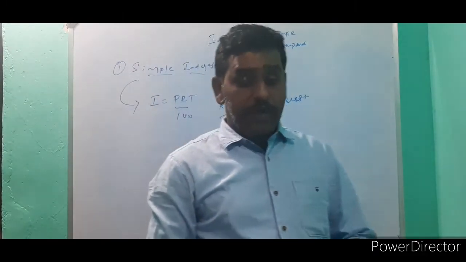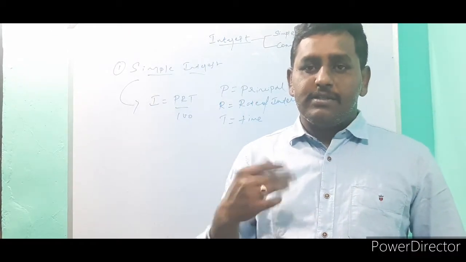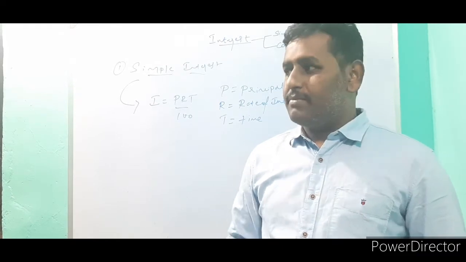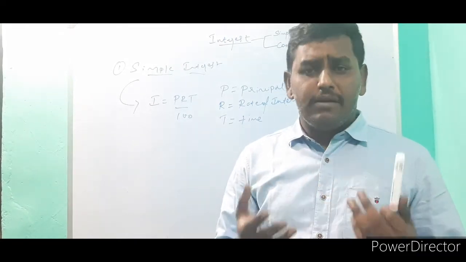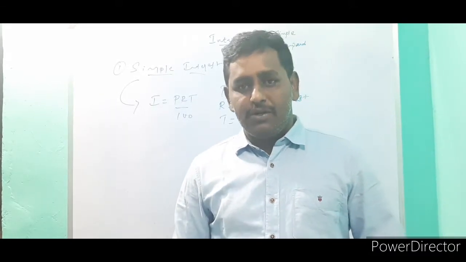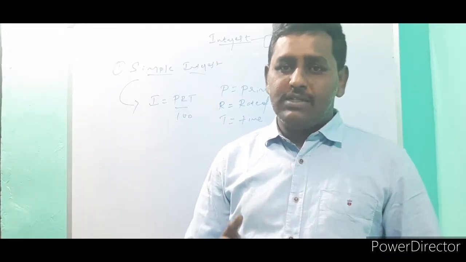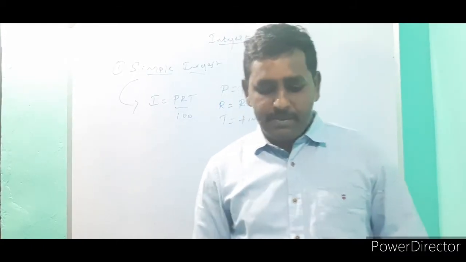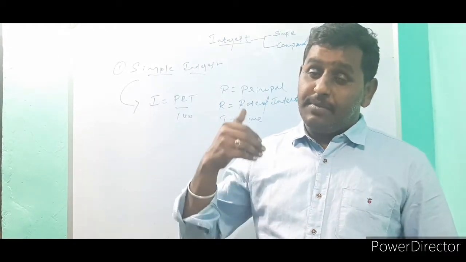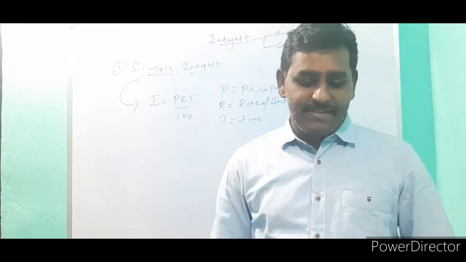Here we have to know each and every term. Principal means the sum borrowed, the money borrowed. That means you fix a certain amount of money in the bank. For example, 1 lakh you fix in an account for 3 years. Then P, your sum amount, is 1 lakh rupees. Interest means the money calculated based on your sum. That extra money is called interest.